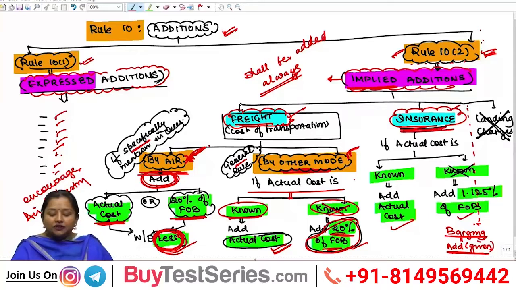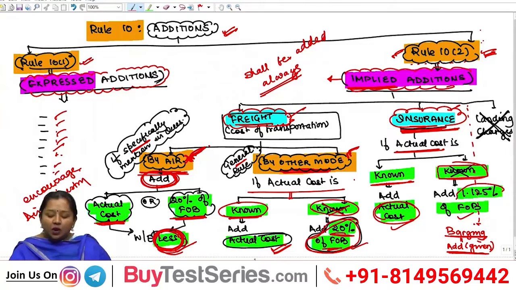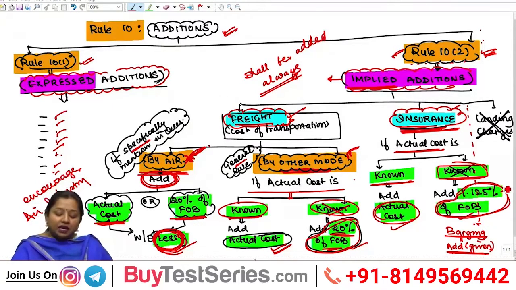However, for the other cost, insurance, it says if the actual cost of insurance is known, then add the actual cost, and if the actual cost of insurance is not known, then you have to add 1.125% of FOB. These two expenses are impliedly to be added while determining AV, even if they are not given in the question.